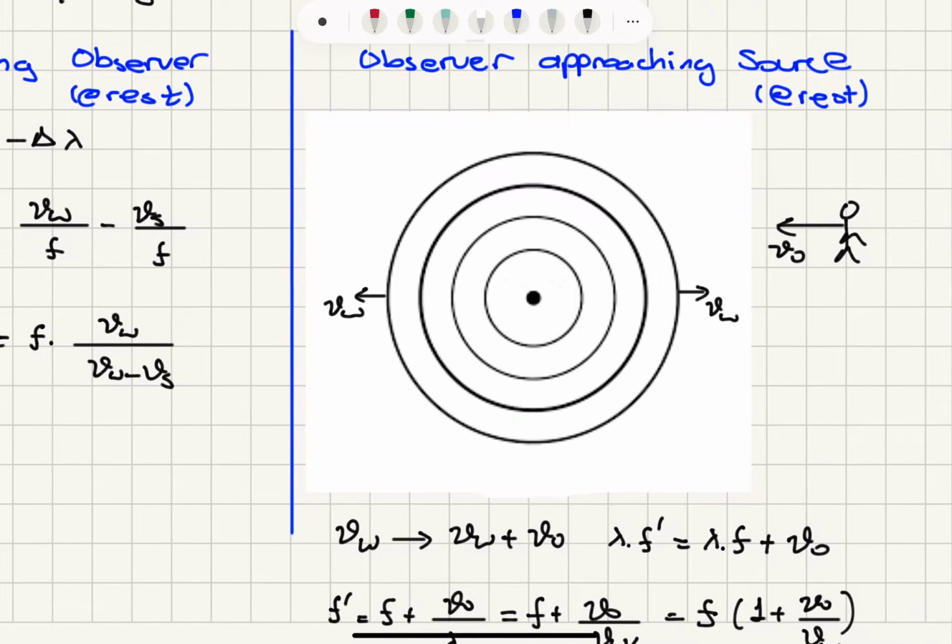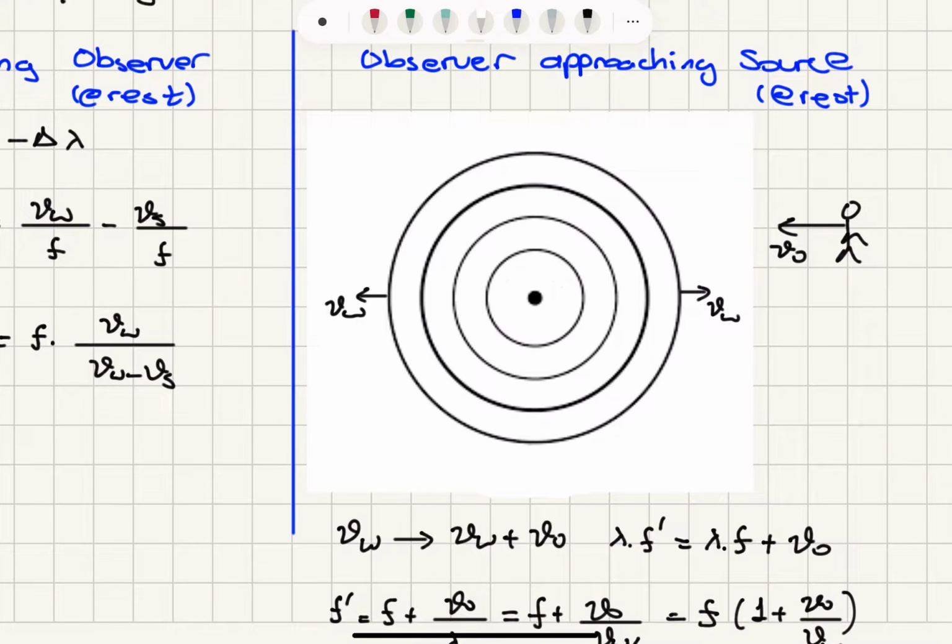On the other hand, if the observer is approaching the source, now we see a change in the detected propagation speed of the waves, because the Galilean transformation tells us that when the observer was at rest, the waves were propagating with a detected speed Vw.